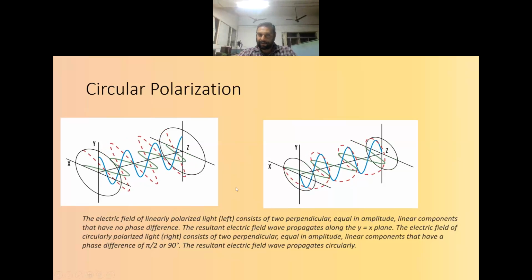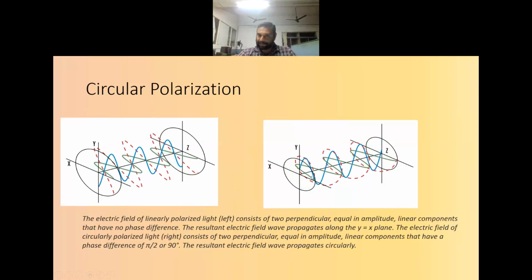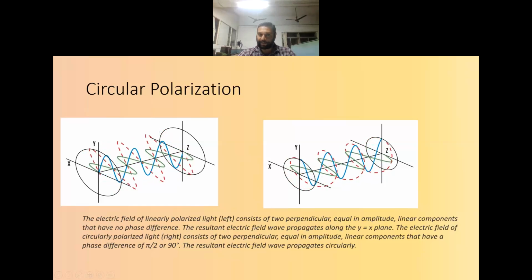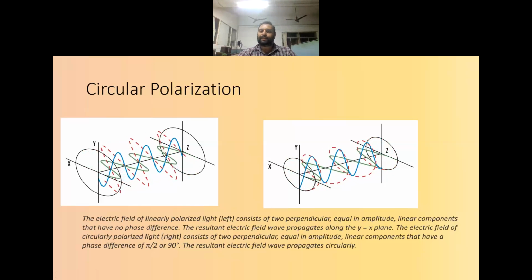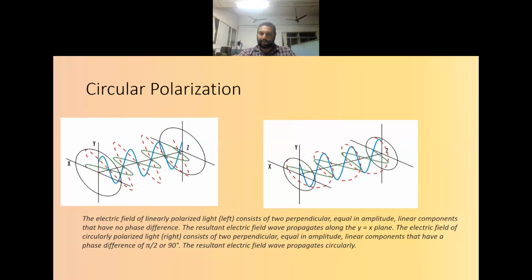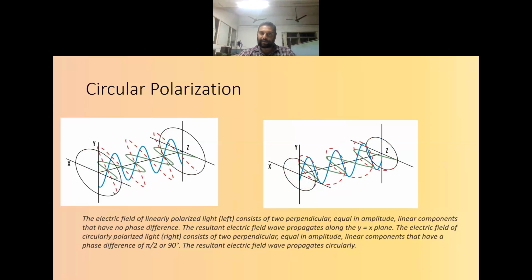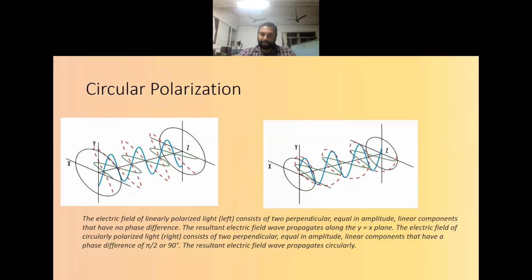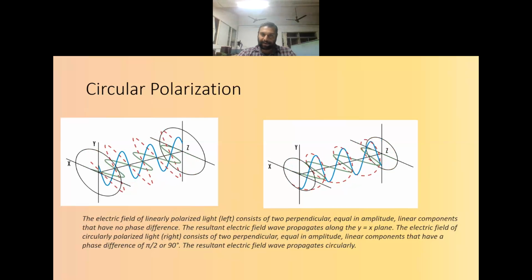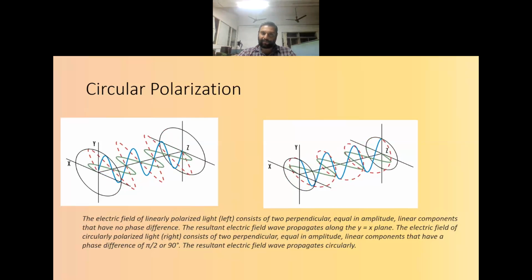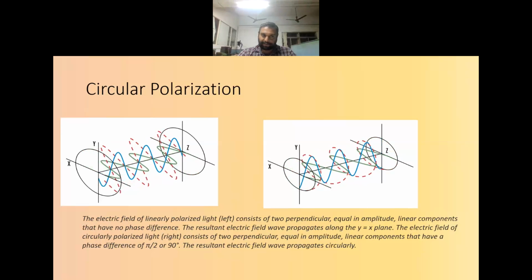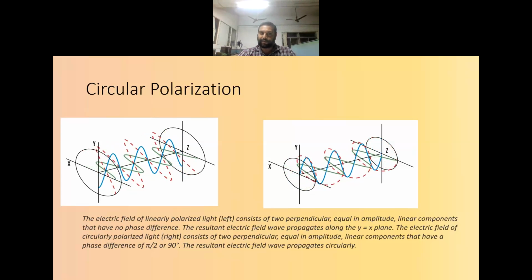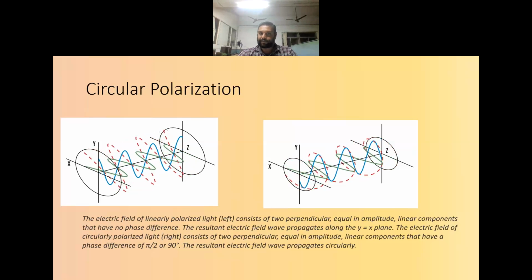But on the right side, there are also two electric field components. One is the x component and one is the y component. But there is a phase difference of pi by 2 between them. So that will create a circularly polarized light. As we can see, the tip of the electric field is traversing in a circular fashion. But on the left side, the tip is traversing a line only. So that is linearly polarized light, and on the right side it is a circularly polarized light.